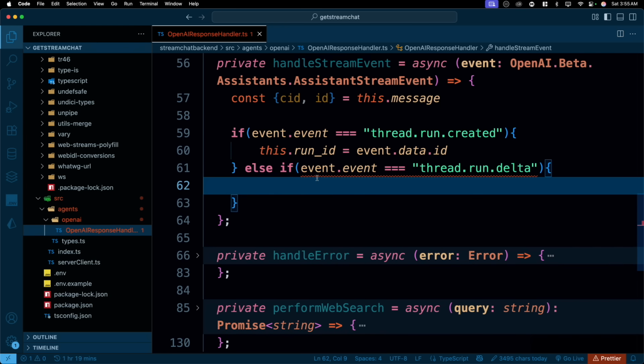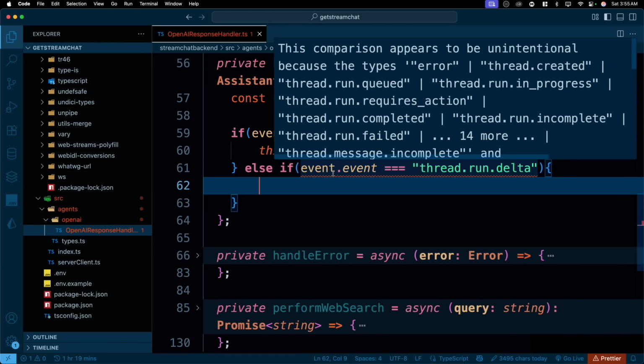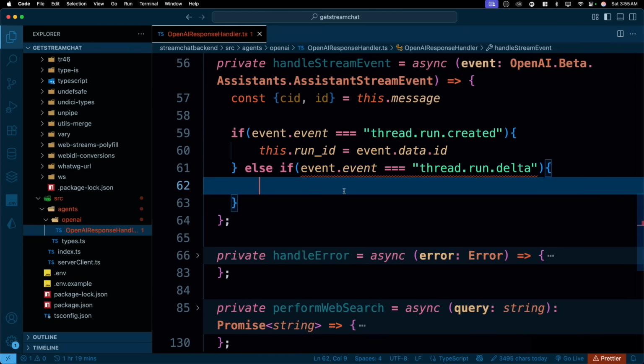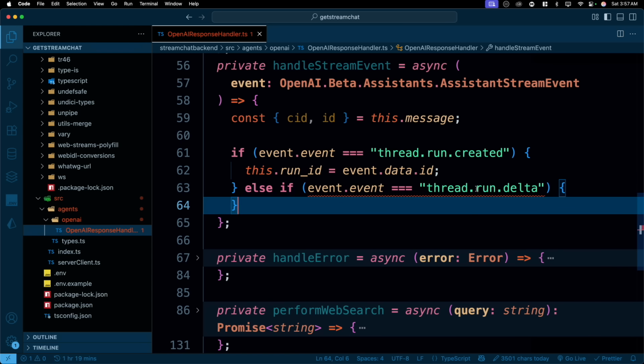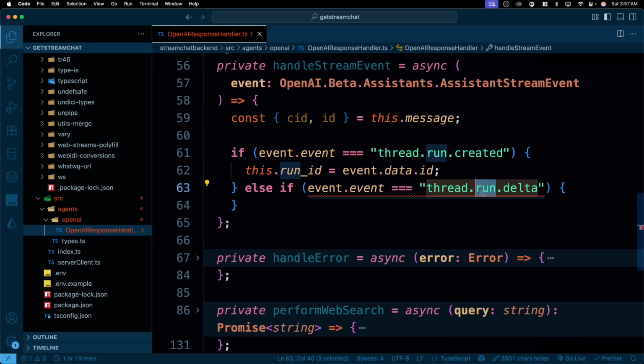Okay, what do you want now? The error, no, it is not unintentional. It is supposed to be here. Oops, my bad. It's thread run delta. It's actually message because we are receiving the message. That's why the message is going to be delta.